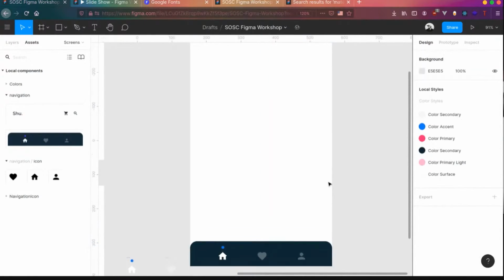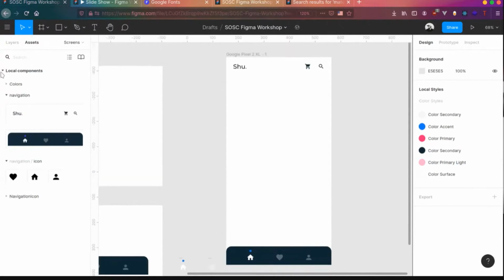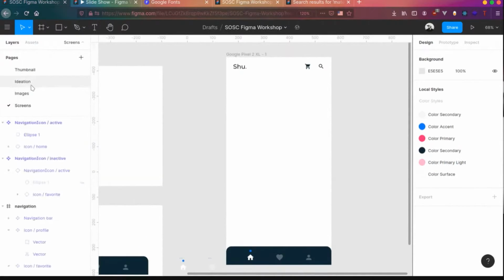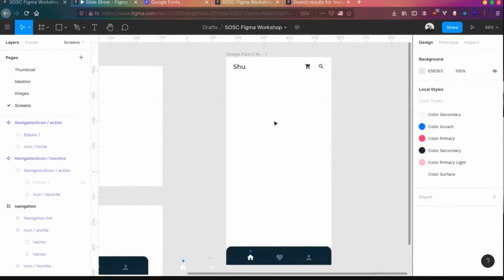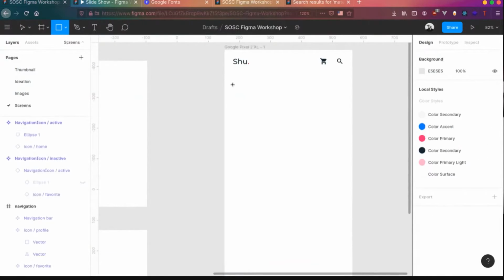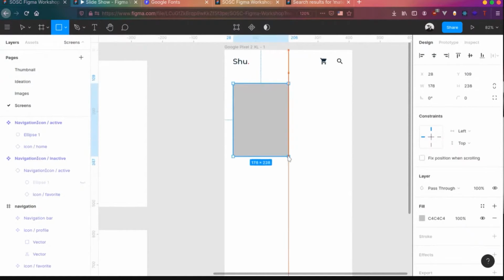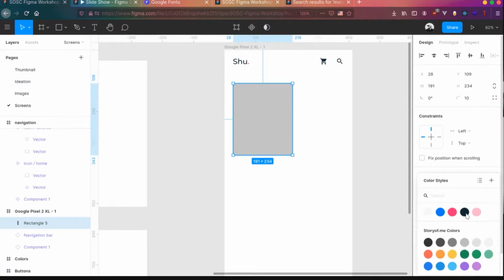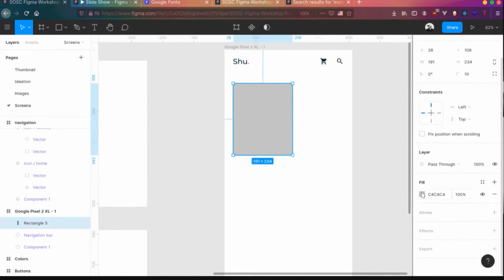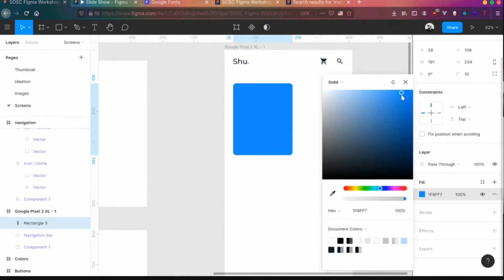We have this ready. So next thing, let's see, what else do we have? In the ideation section, we have a scrollable view of all your shoes. Let's design that quickly. Go to screens. Now we need a rectangle over here, and let's say this is with border radius 10. Let's give it a solid color, and from that, just change the color to somewhere around blue.